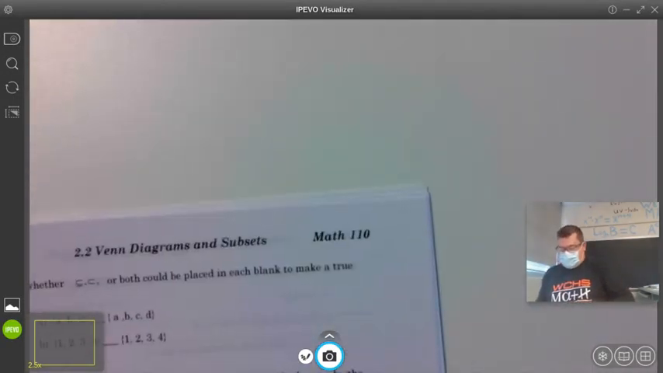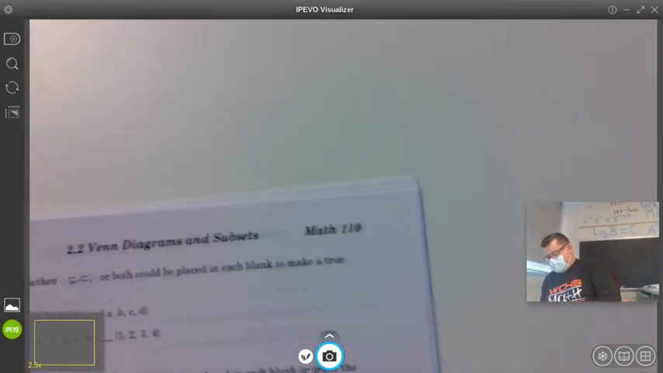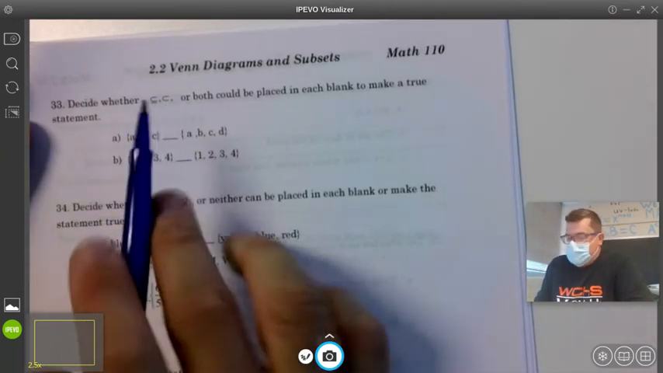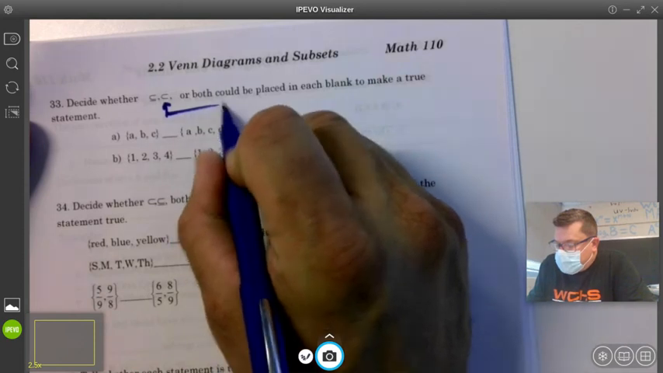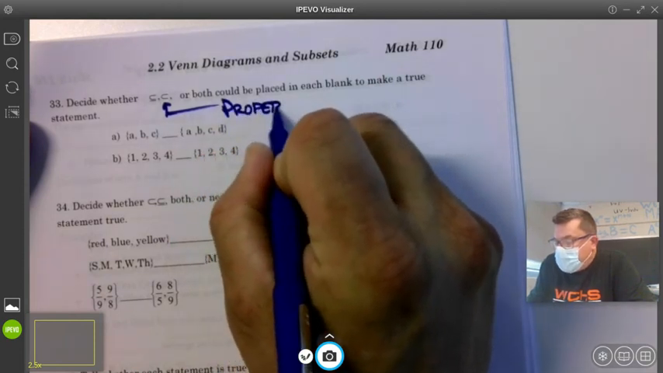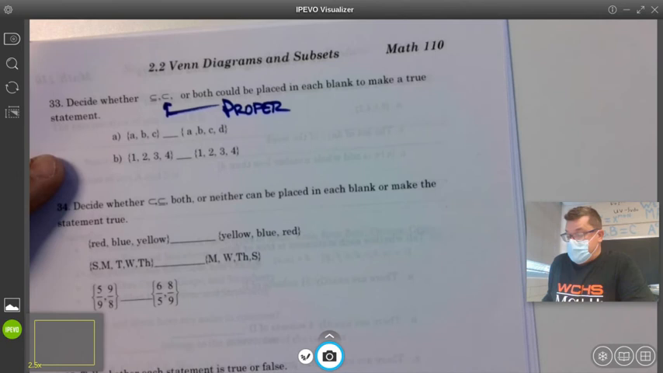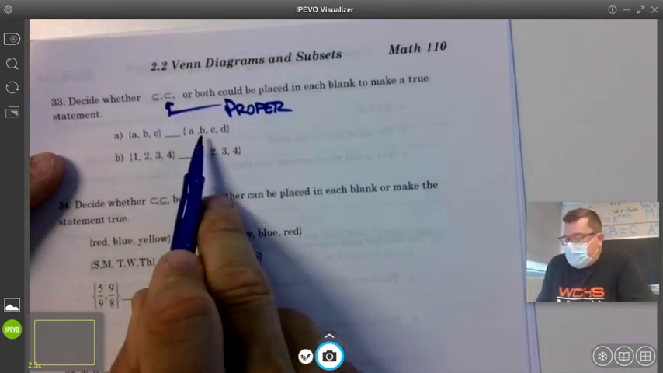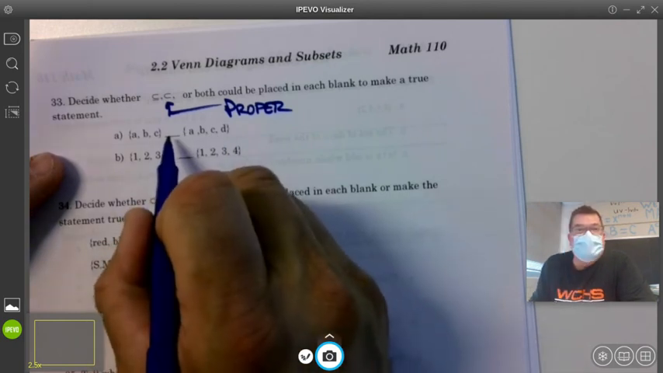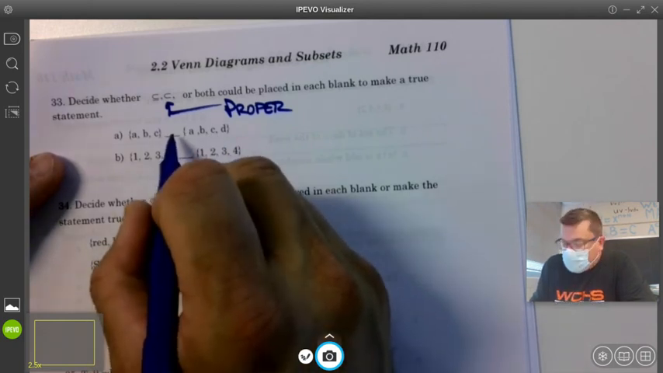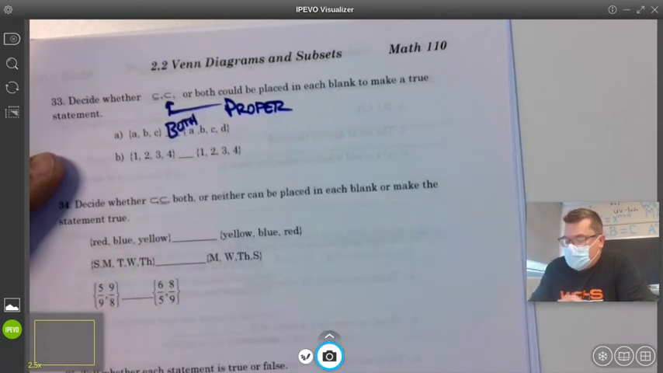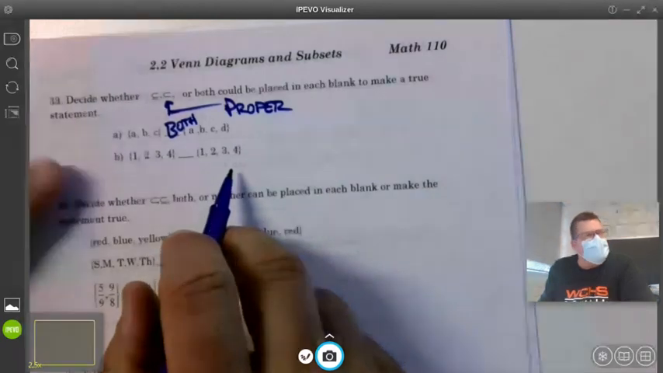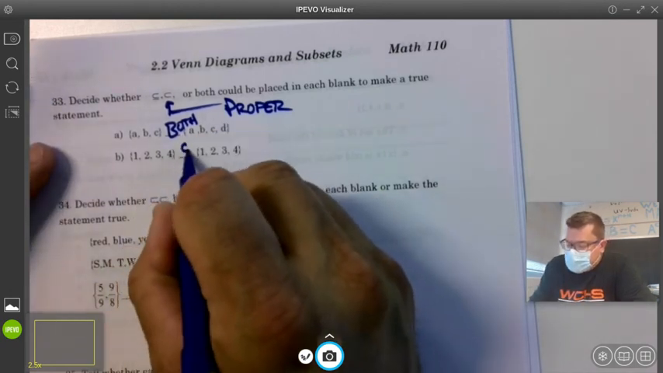All right. Oh my goodness gracious. Last page. Here we go. Decide whether proper subset, remember with no bar, that's proper subset, or both, or neither, could be placed in the blank to make it true. A, B, C, A, B, C, not only is it a subset, it is proper, so both. 1, 2, 3, 4, 1, 2, 3, 4. It's a subset of itself, but is it a proper subset of itself? Just subset.